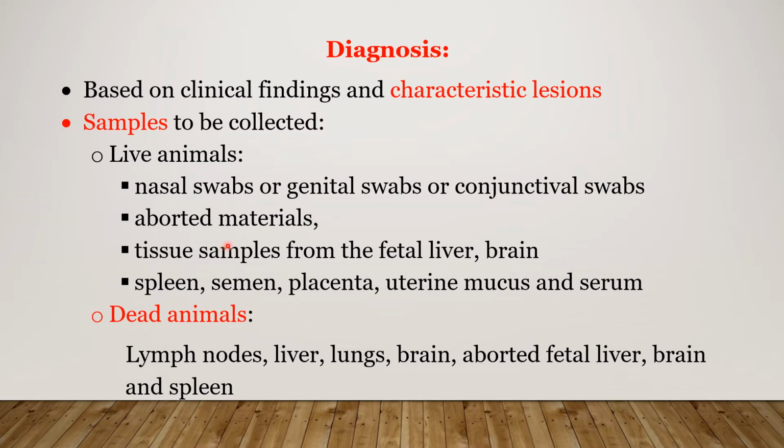Collection of aborted materials, collection of tissue samples from fetal liver and brain, collection of spleen, semen, placenta, uterine mucus, and serum. Some samples from the fetus and some samples from the live animal. From the dead animal, the clinician can collect lymph node, liver, lung, brain, aborted fetal liver, brain and spleen. That is very easy.